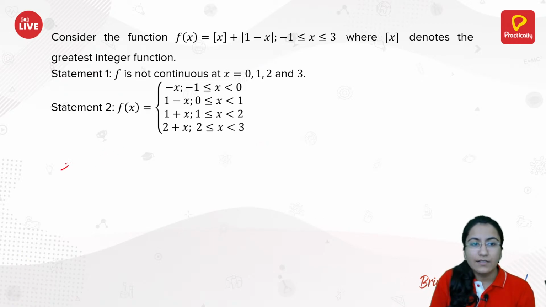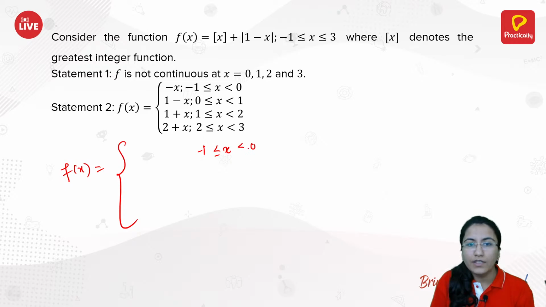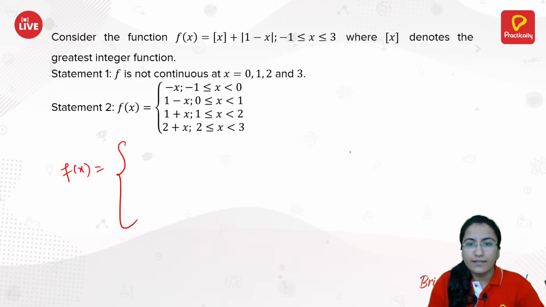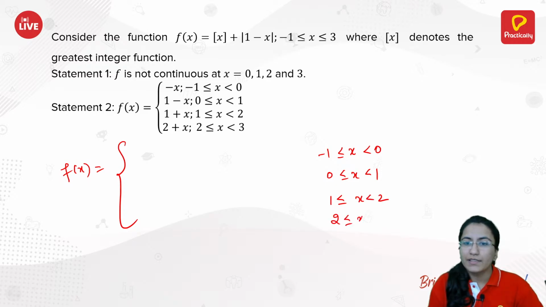So let's split f of x for x belonging to -1 to 0. I'll open it up so that I am able to write everything easily. So for x varying from -1 to 0, then from 0 to 1, then from 1 to 2, then from 2 to 3, right? We have these intervals with us.